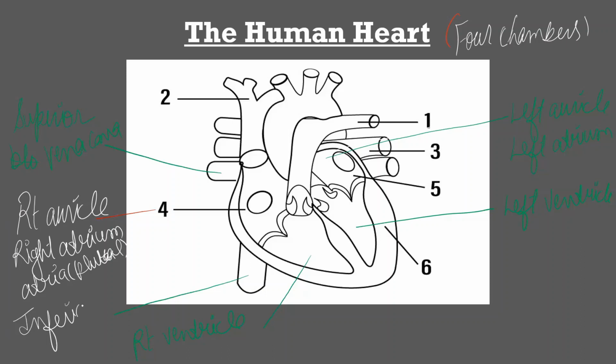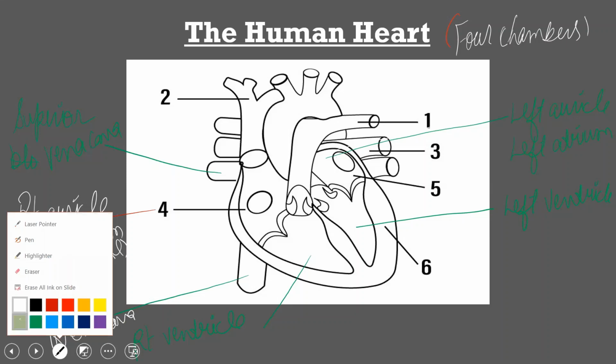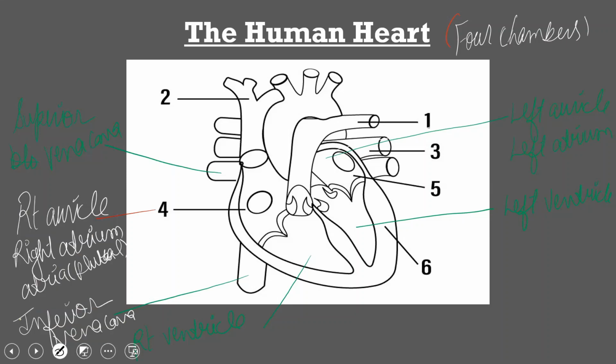Another important blood vessel is the pulmonary artery. It is named an artery, but it is carrying deoxygenated blood.